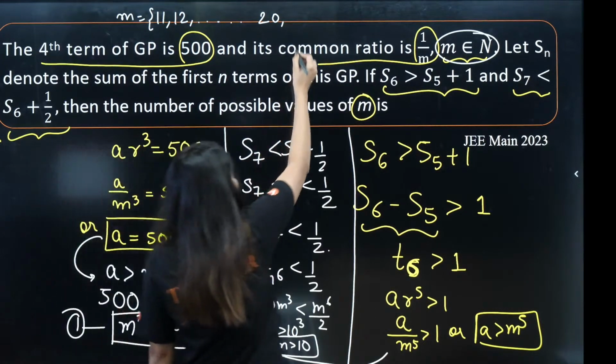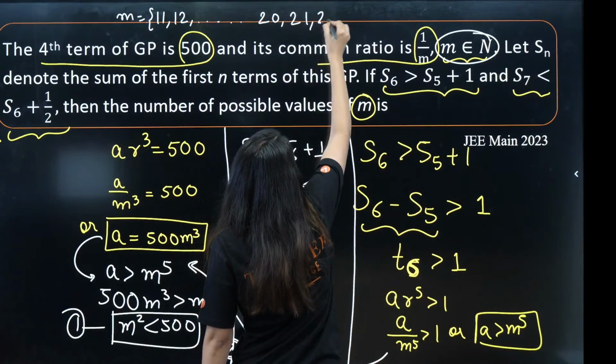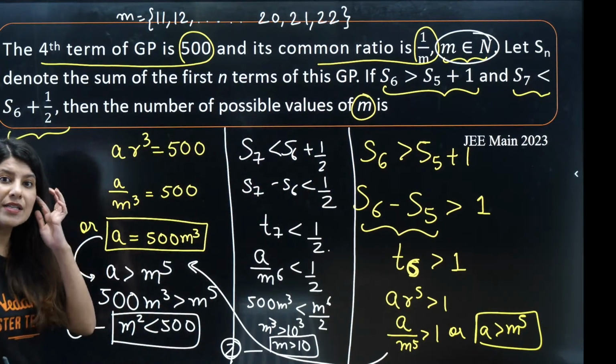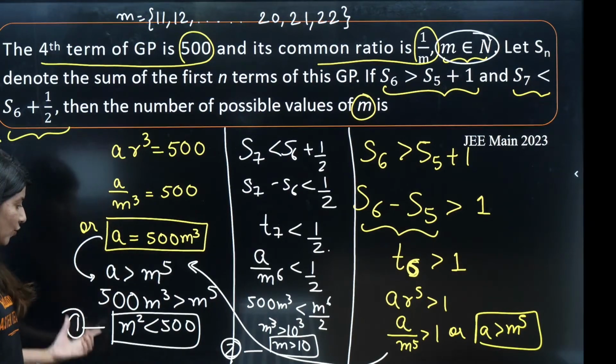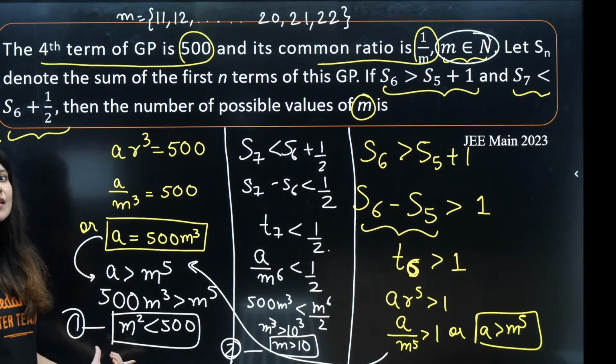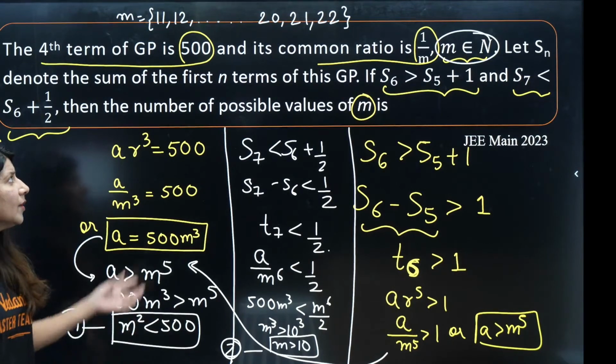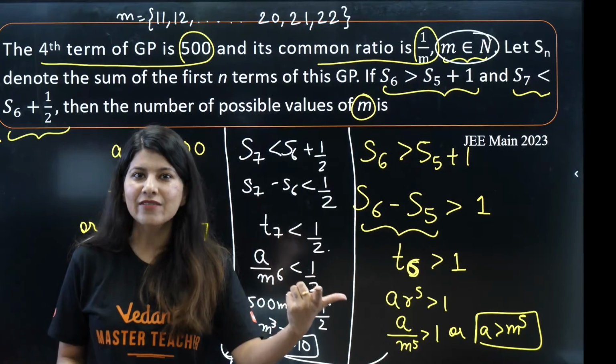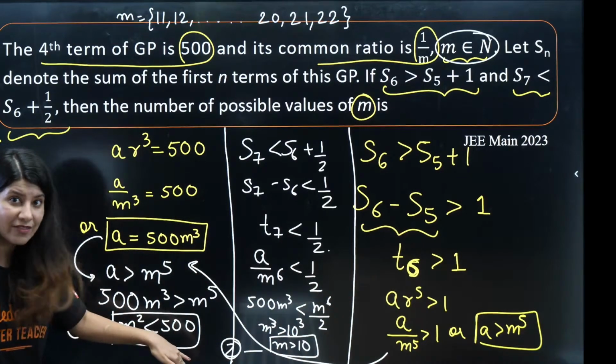What about 21, 22? Yes, till 22, because 22 square is 484, and 484 will still satisfy this inequality. But 23 is not going to satisfy this inequality, because 23 square is 529. It will cross 500.